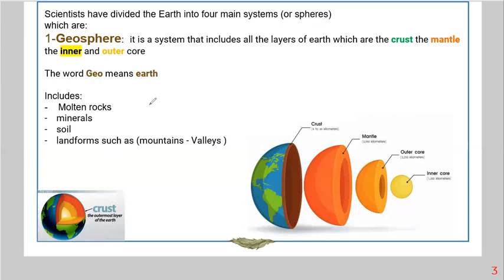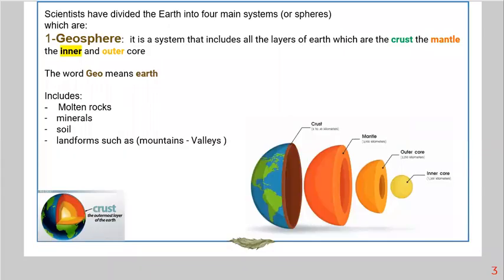And it also includes molten rocks. Of course, within these 4 layers of the earth, we can easily find molten rocks, minerals, soil, and landforms such as mountains and valleys. So all of this is included within the geosphere. So the first sphere we have is geosphere. Geosphere includes all the layers of Earth, such as crust, mantle, outer core, and inner core.